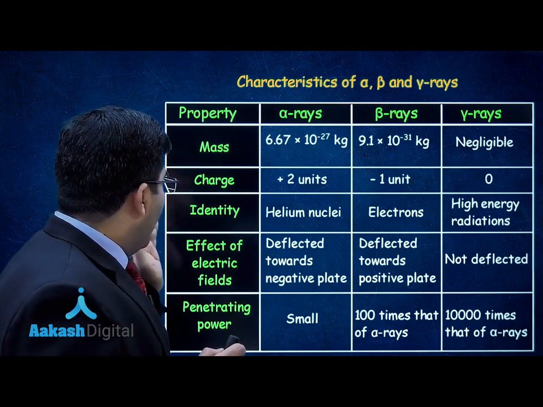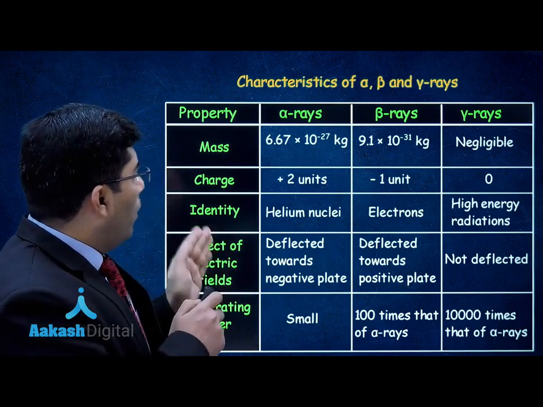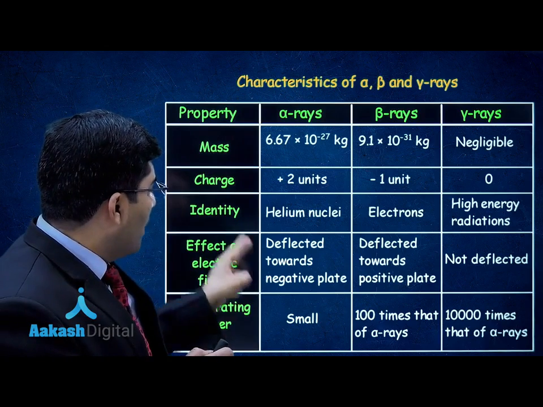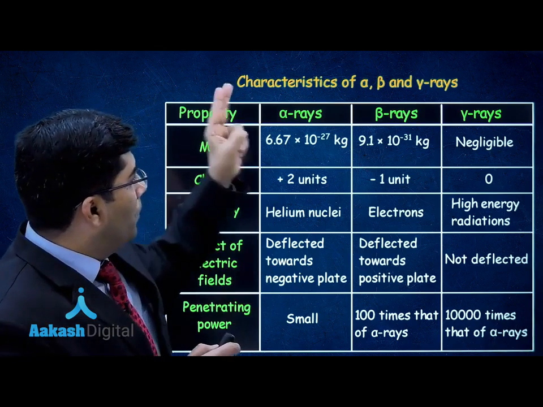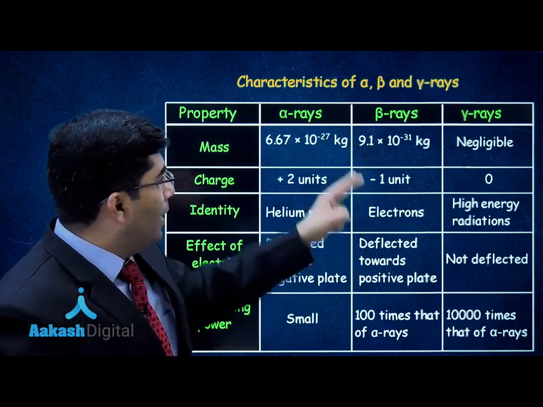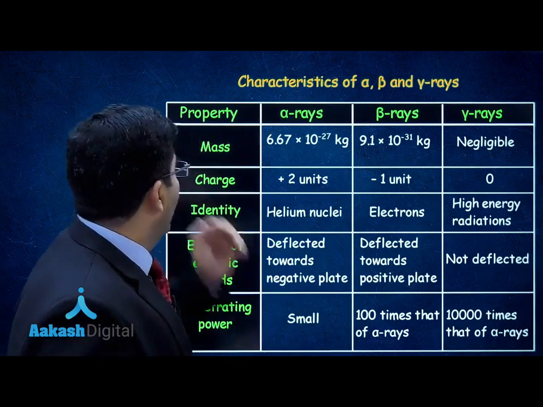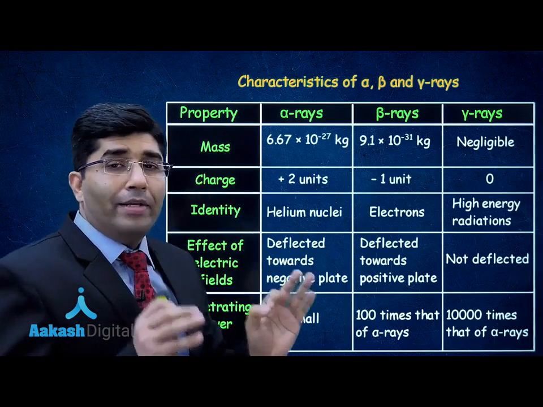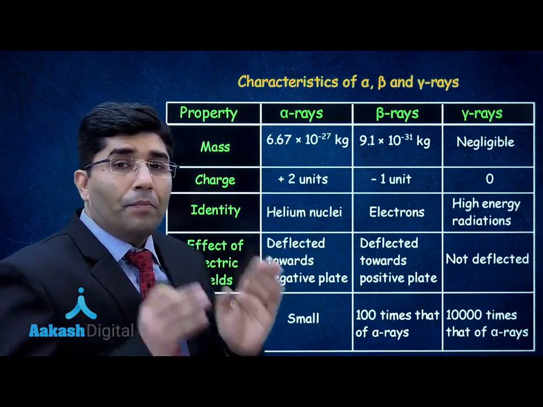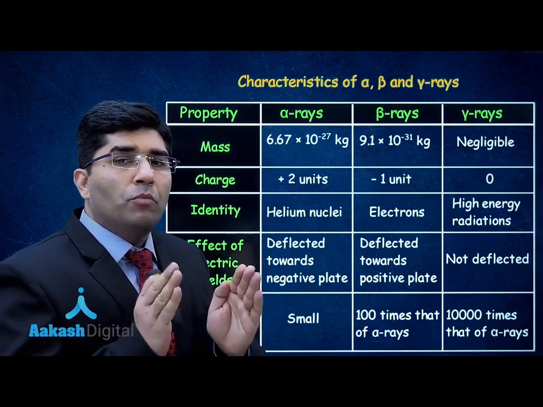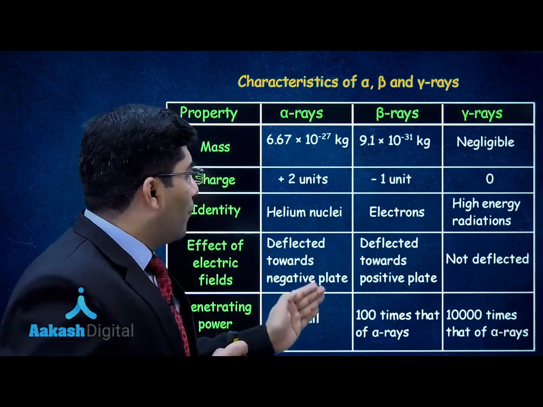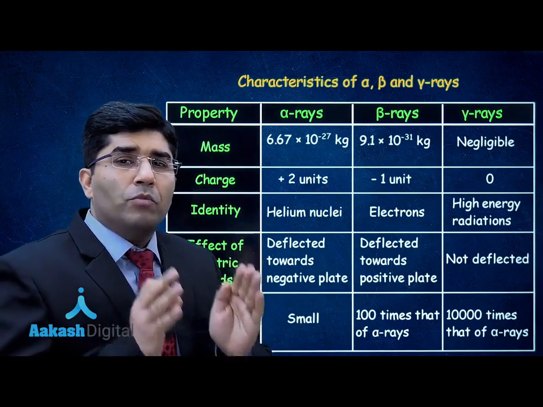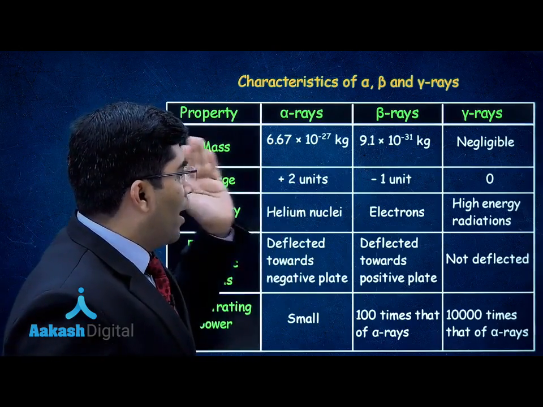Effect of the electric field. Now we just saw the effect of the electric field. Alpha rays were deviated towards the negative plate, beta rays were deviated towards the positive plate, and gamma rays will not deflect anywhere. If we talk about the penetrating power, for alpha rays the penetrating power is very small. Beta rays, the penetrating power is 100 times more than that of alpha rays, and gamma rays, the penetrating power is 10,000 times more than that of alpha rays.